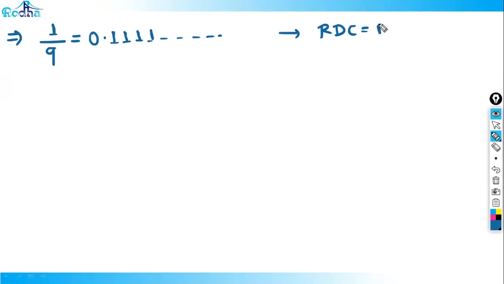Whenever we have a number like n divided by 9, what is the value here? Let's put n equal to 1. What is 1 by 9? It is 0.1111 and so on. Its RDC is equal to 1. Fine. Then if it is 1 by 99, can you tell me the value of 1 by 99?